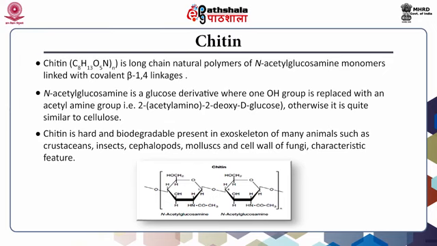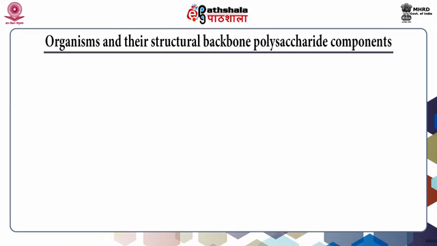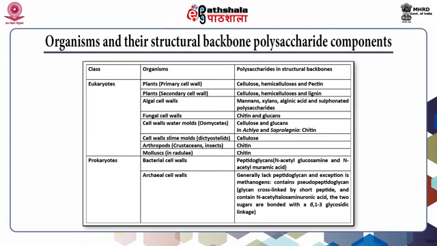of fungi. In this slide, we look at the various organisms and their structural backbone polysaccharide components. For example, the primary cell wall of plants is made up of cellulose, hemicellulose and pectin. The secondary cell wall of plants is made up of cellulose, hemicellulose and lignin. The algal cell wall is made up of mannan, xylan, alginic acid and sulfonated polysaccharides. The fungal cell wall is made up of chitin and glucans.